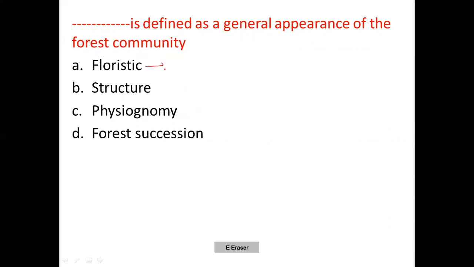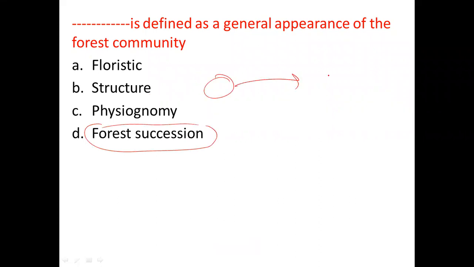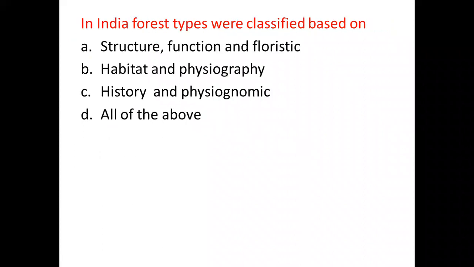So floristic means the diversity of species. Structure means the stratification, like different layers, 3 to 4 layers. And succession means the gradual replacement of one community by another community in a particular area. So see here, the answer is physiognomy. That is the one thing you need to remember. This is one of the very simple questions.